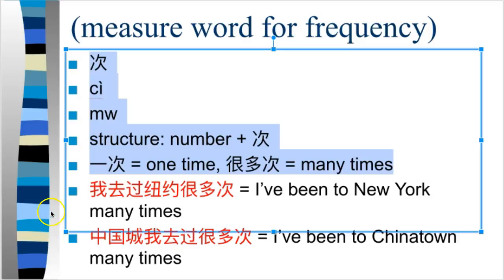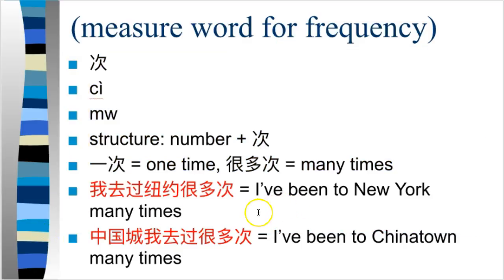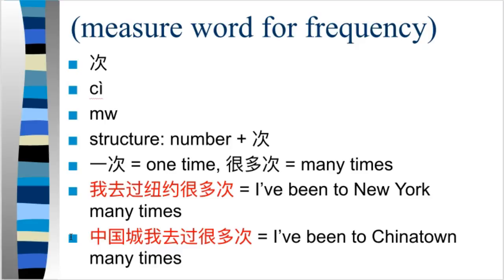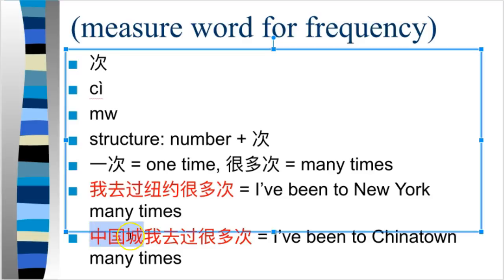So for example, if I say, I've been to New York many times, I can say 我去过纽约, I've been there before, with the 过 particle. 我去过纽约很多次. And the 次 follows the verb because it's a quantity complement. You can also say 中国城我去过很多次. Same thing. 中国城 here is a topic-comment sentence. You put the topic, the object, in front of the verb. 中国城我去了很多次. I've been there many times.